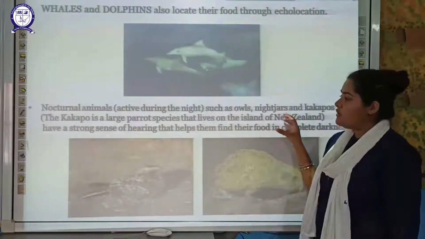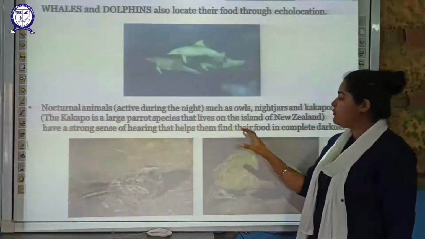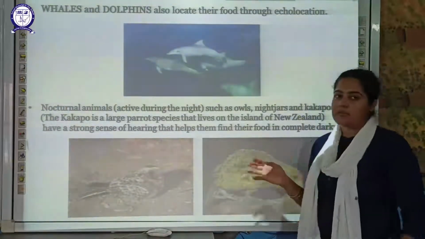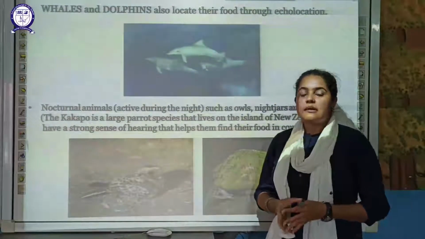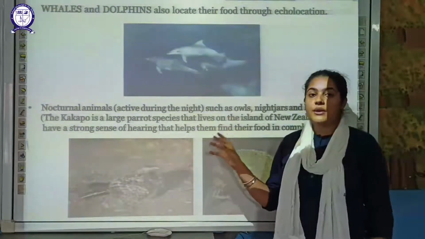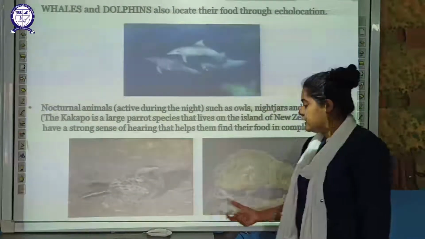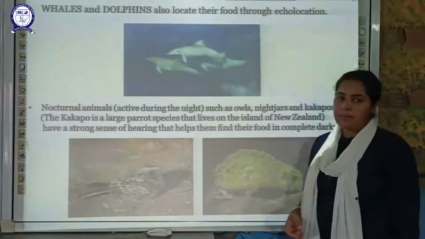These are also having a very good sense of hearing that helps them to find their food in the complete darkness. Even when there is complete darkness during the night time, they can identify and locate their food. Here you can see the diagram. This is a nightjar and this image is of a kakapo parrot.